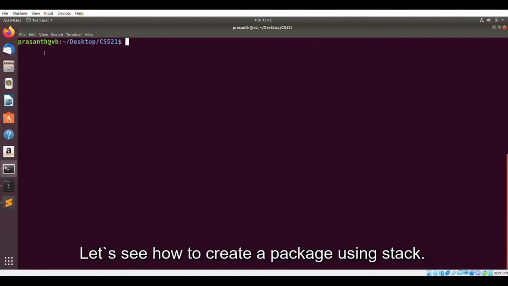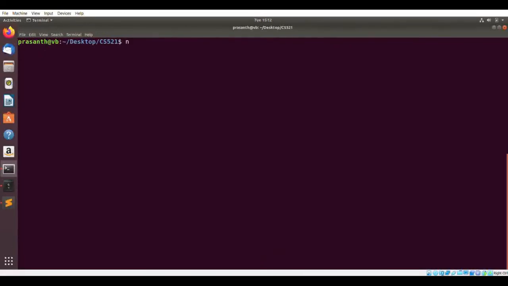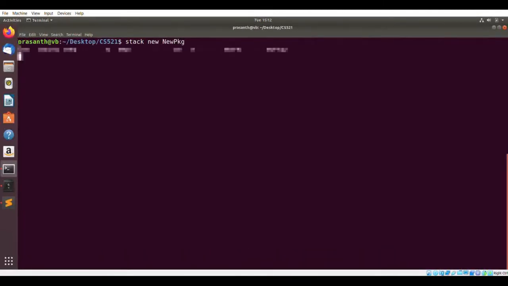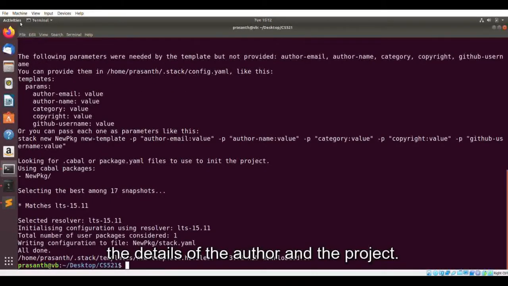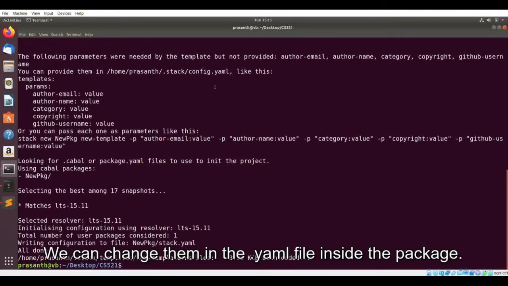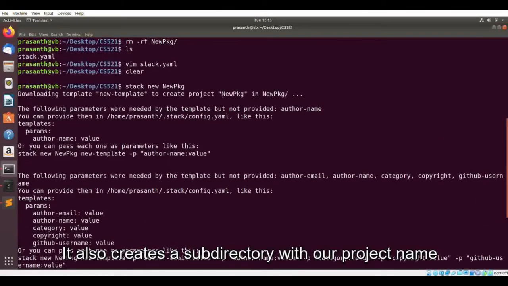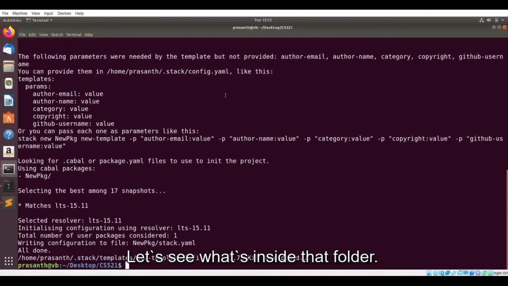Let's see how to create a package using Stack. You first start by creating a new project using the command stack new and our project name, new pkg. This downloads a default template and asks for the details of the author and the project. We can change them in the YAML file inside our package. It also creates a subdirectory with our project name which contains all the files of our package. Let's see what's inside that folder.